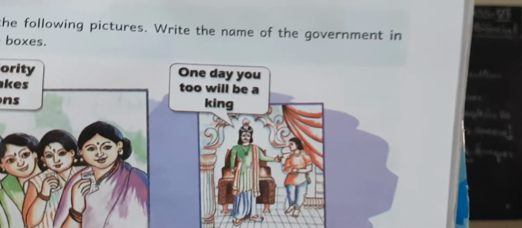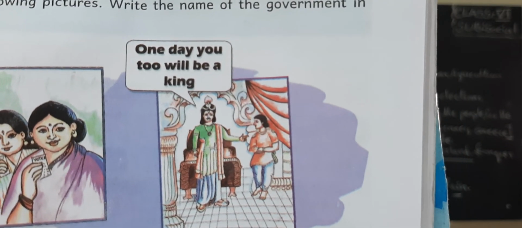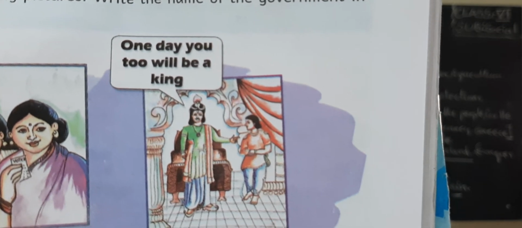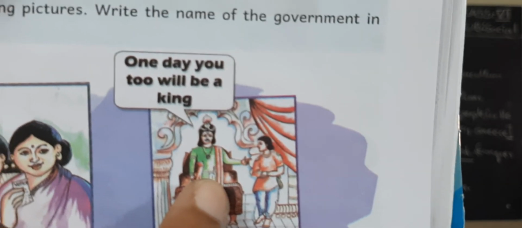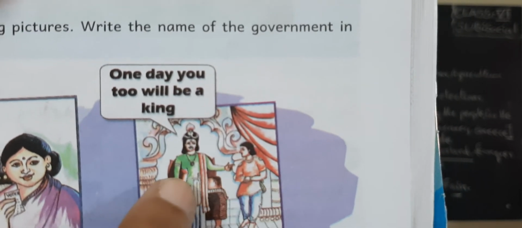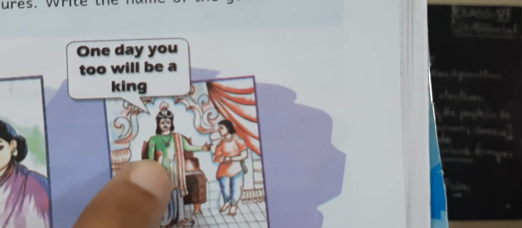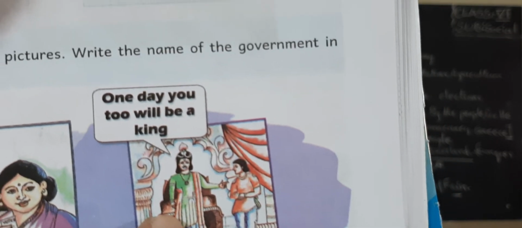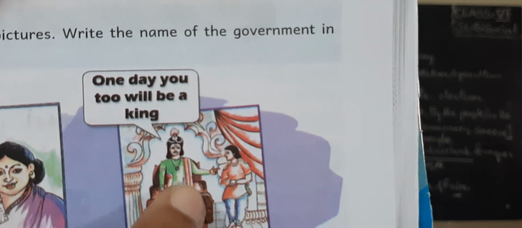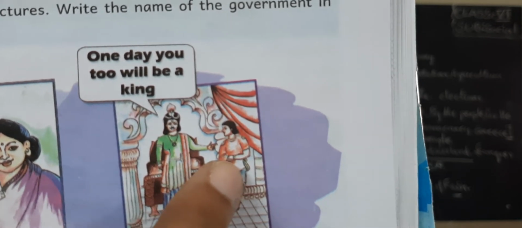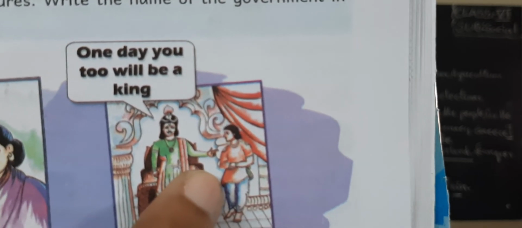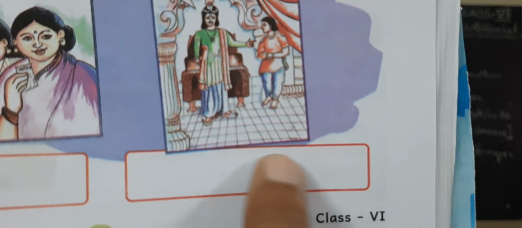Now look at the second picture. "One day you too will be a king." Who said these words? He is the king. Maybe he is the son of this man. Okay. So after the king, who will occupy this throne? His son will come as king, children. This is called monarchy.